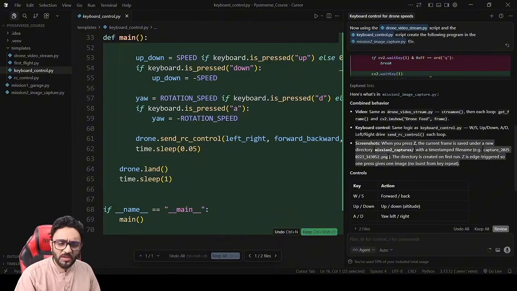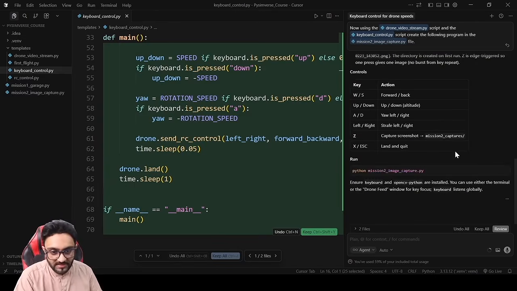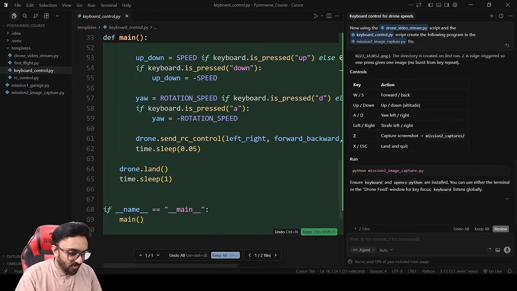I remember once I was writing a program with Arduino or something, with a physical device, with a robot. And whenever I pressed the key, it would just do it 2-3 times, right? And that is an actual problem that you face. So thanks to the AI model, it already knows that.